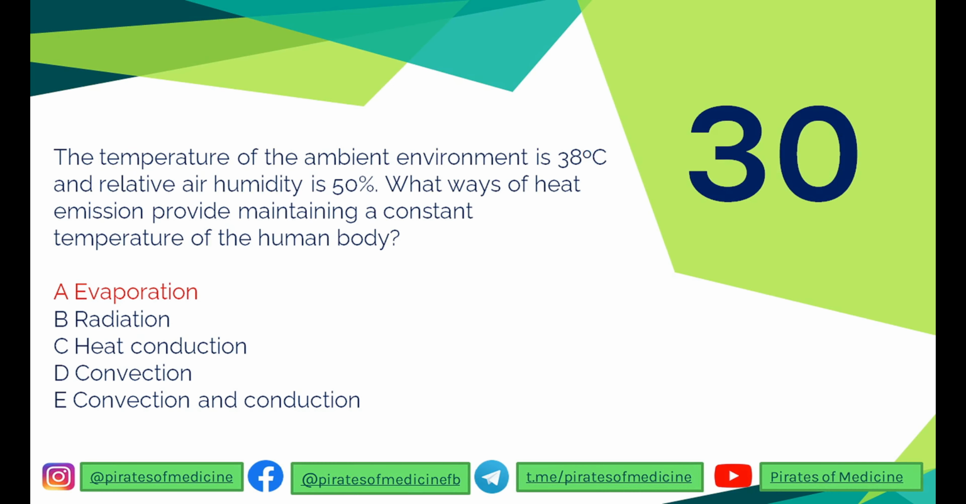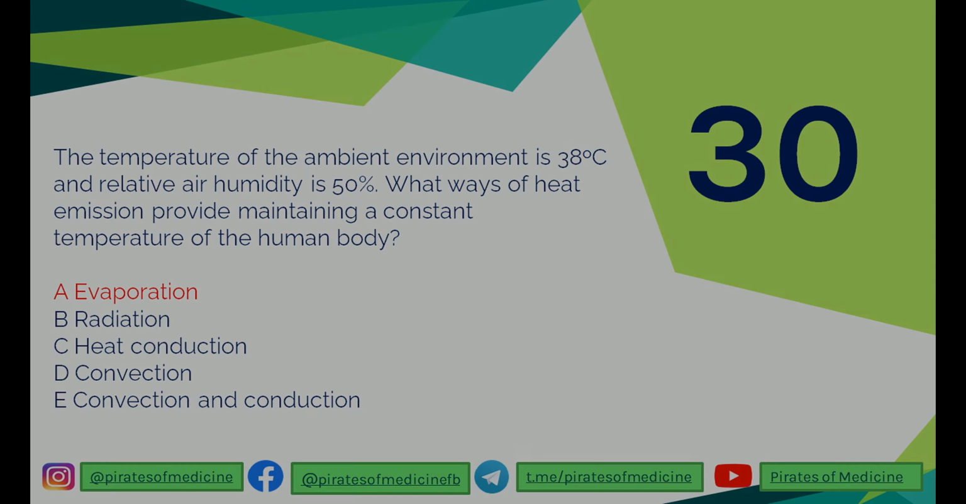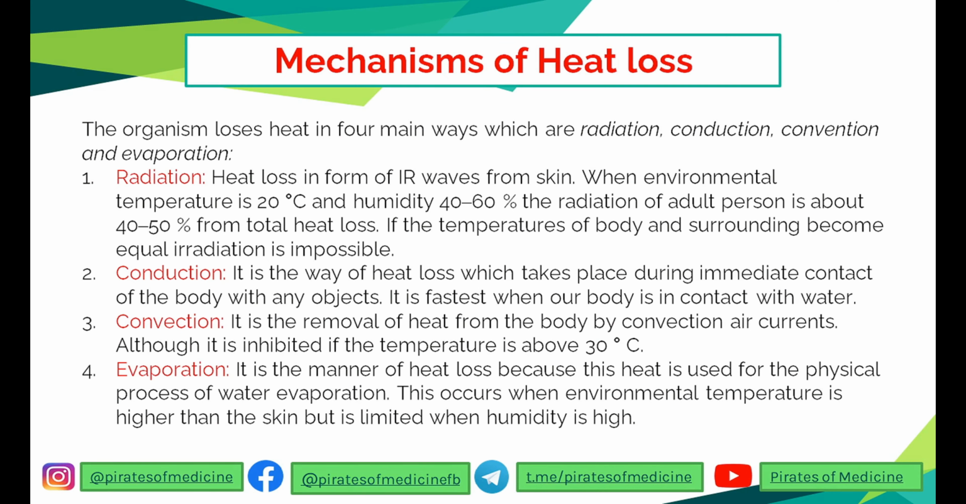So the 30th question here is that the temperature of the ambient environment is 38 degrees and the relative humidity is 50 percent. What ways of heat emission provide maintaining a constant temperature of the human body? Remember, there are 4 ways by which our body can undergo heat loss. There are 4 mechanisms. First is radiation. Radiation occurs when the body radiates heat in the form of infrared waves.